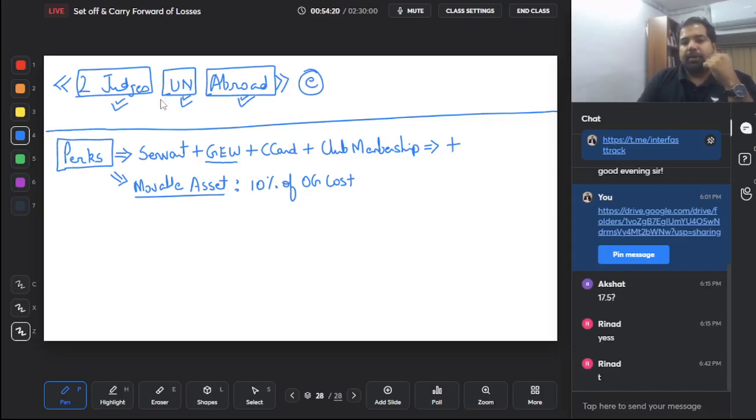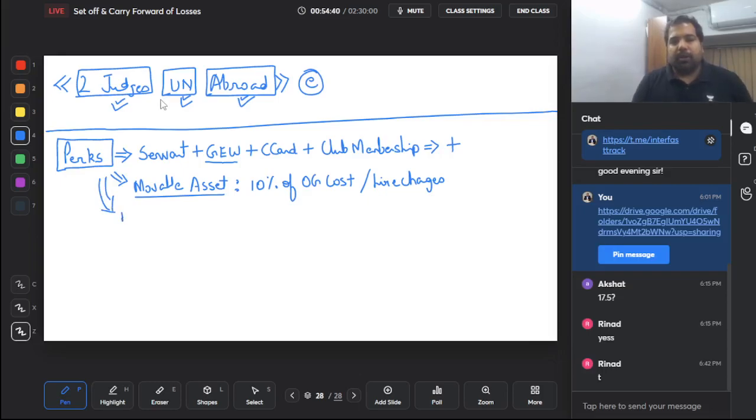But what if it's not owned? What if it's hired? Then whatever higher charges have been paid. Example, the projector was hired by your employer for 10,000 rupees a year and you're using it for the whole year, so 10,000 will be your perquisite, taxable in your hands. Yes, that is movable asset.